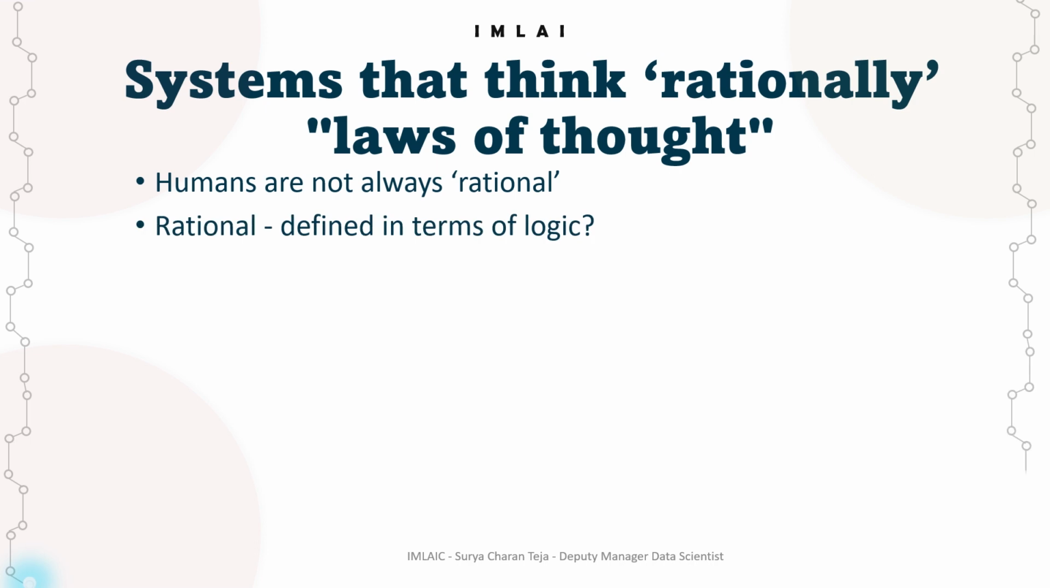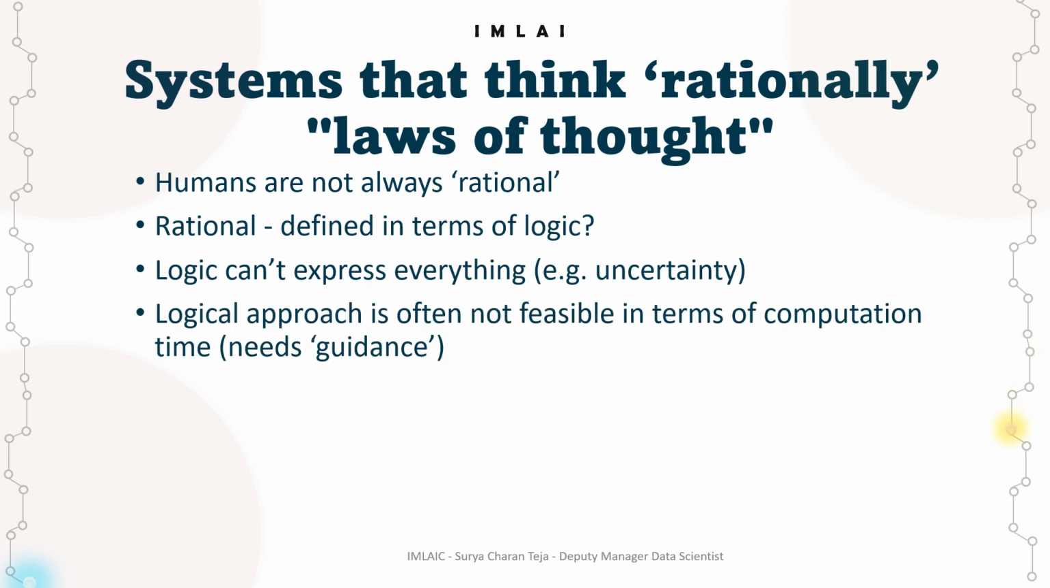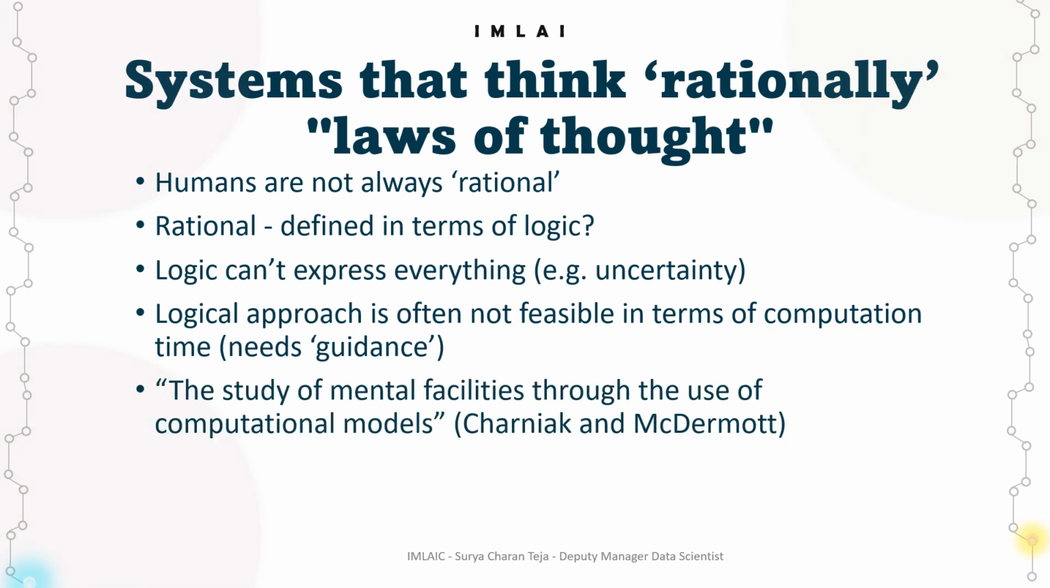So rational is nothing but defined in terms of logic. Rational based on the logic. So logic can't express everything. Example, uncertainty. That's the main issue with logic. So the logical approach is often not feasible in terms of computation time. So it needs guidance. So, the study of the mental faculties through the use of computational models.